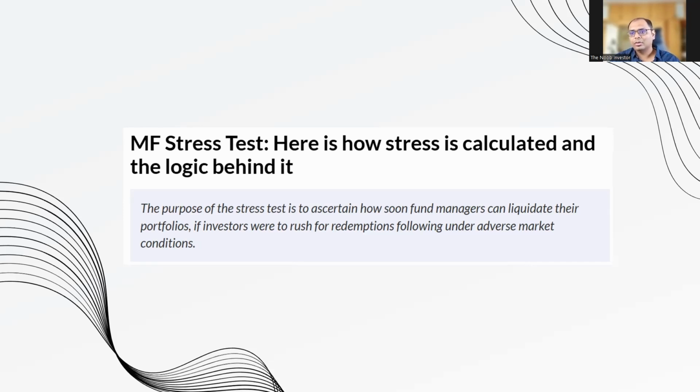You need to be wary of this and check your allocation based on this, because typically the large caps that most of these funds like are Reliance, HDFC, ICICI, because these are the three big companies where you have a lot of liquidity in the market. So your stress test results are always good, right? It is really a way to work around the stress test more than actual investment into these companies. So maybe you should look at this as well while investing.